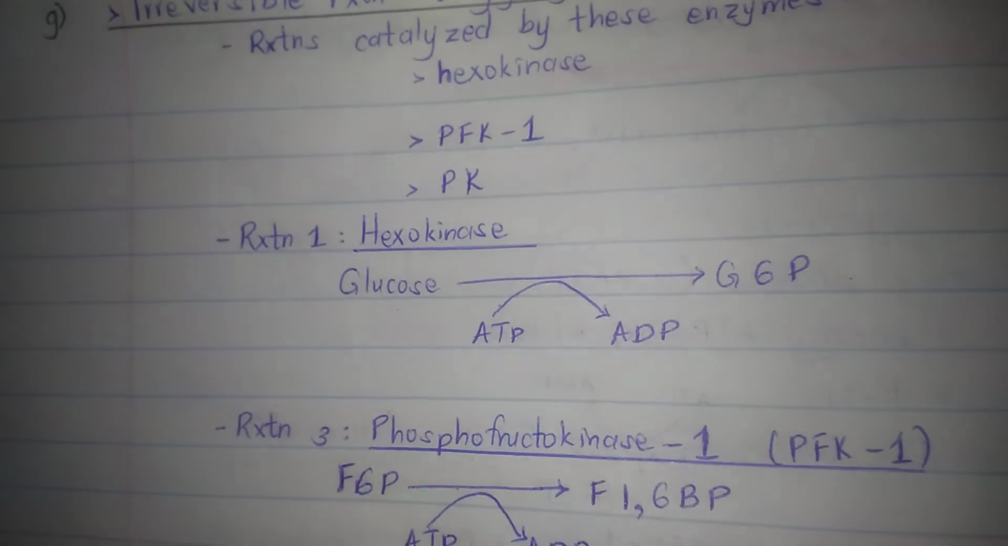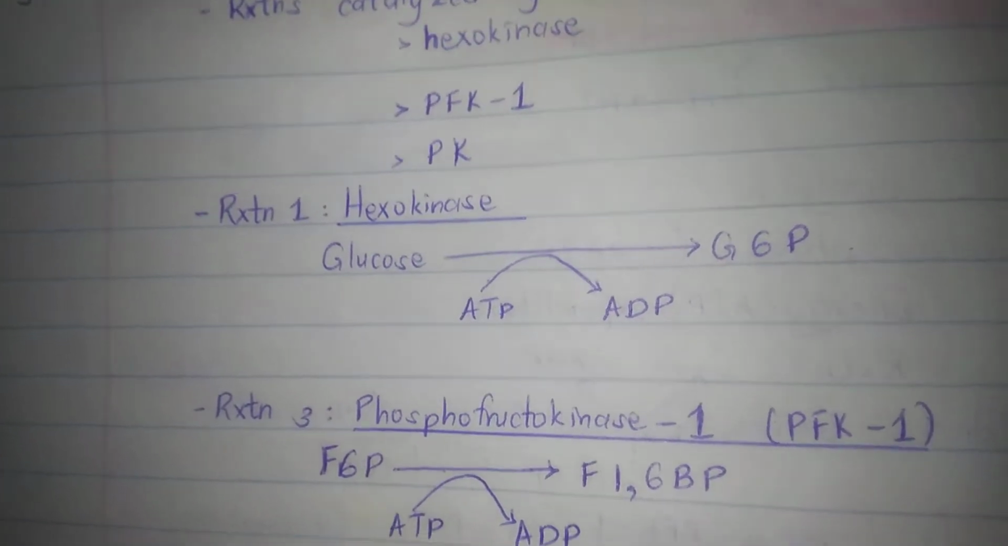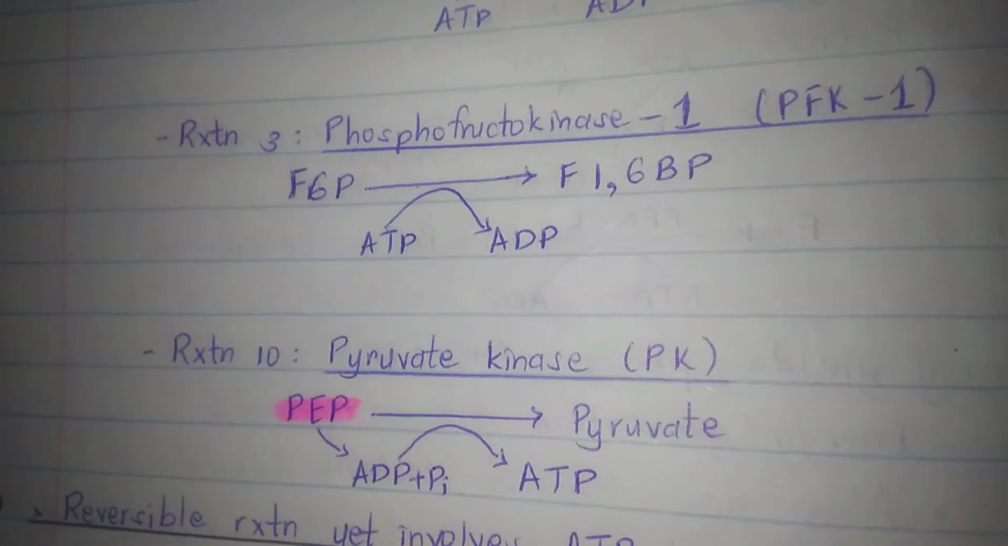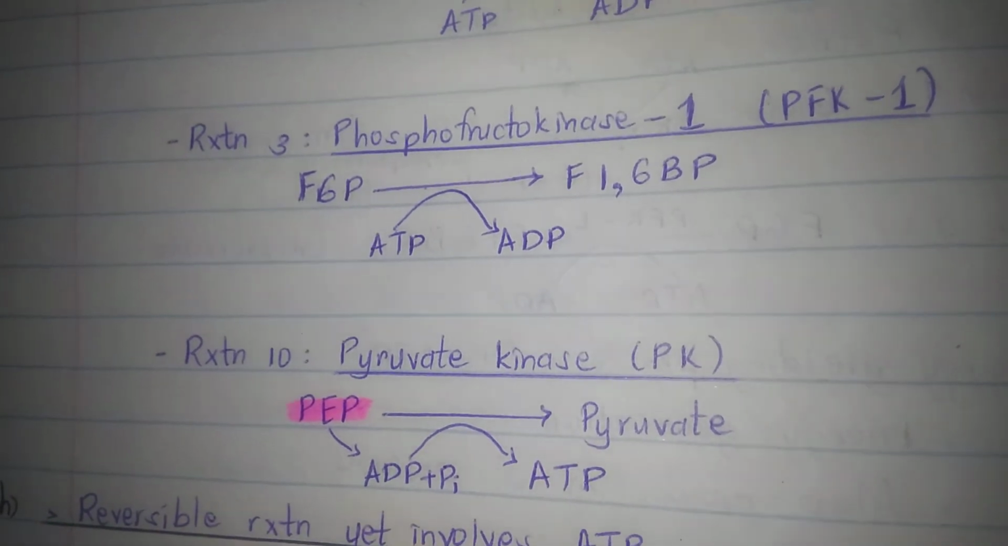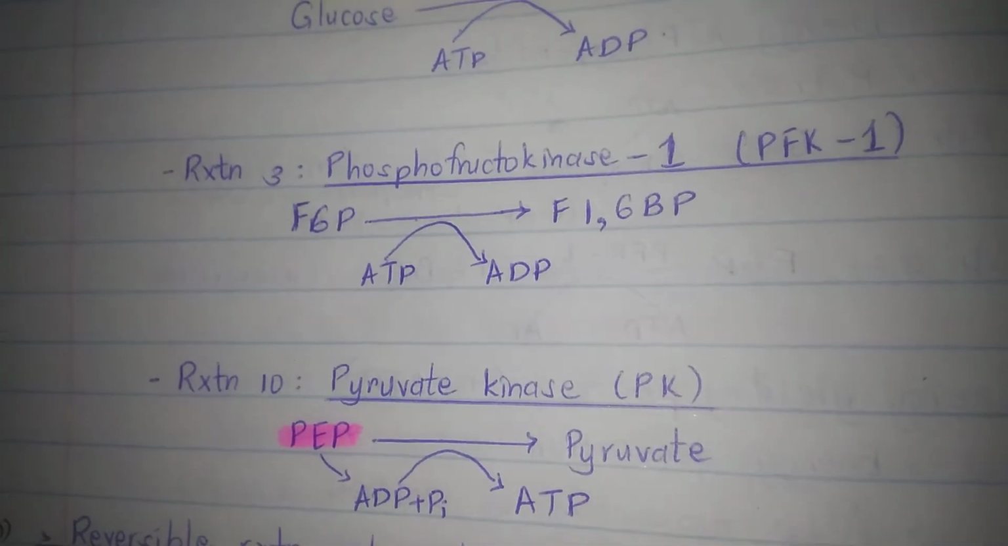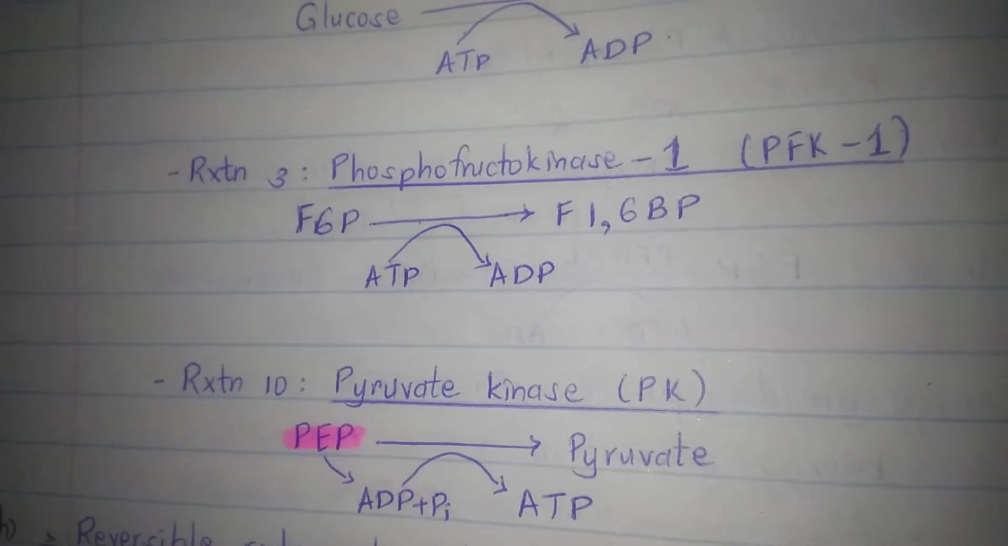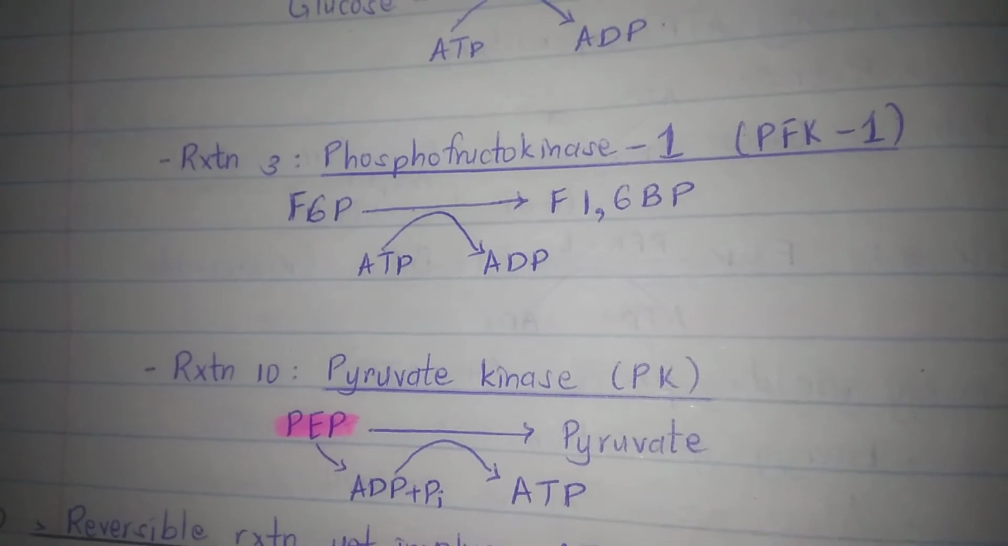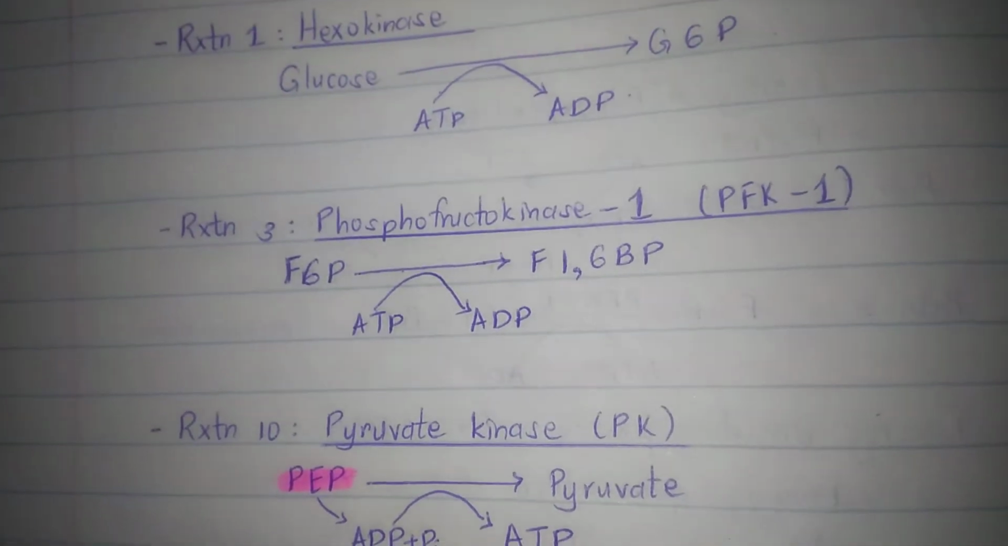The other reaction is the one for PFK1, which is reaction 3 of glycolysis, and fructose 6-phosphate is converted to fructose 1,6-bisphosphate, and also ATP is being used.